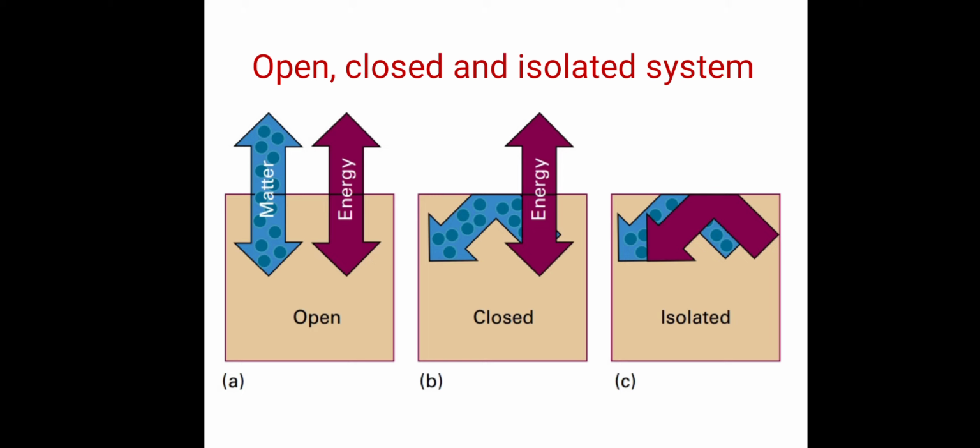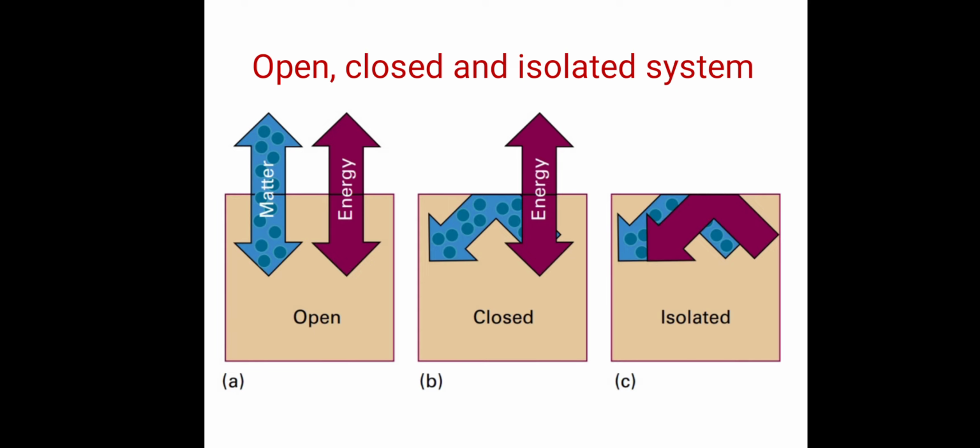Now, open, closed and isolated systems. See figure A. In this figure, this is our system, and outside the system there are surroundings. If there is exchange of energy as well as matter between this system and the surroundings, then we call it an open system.